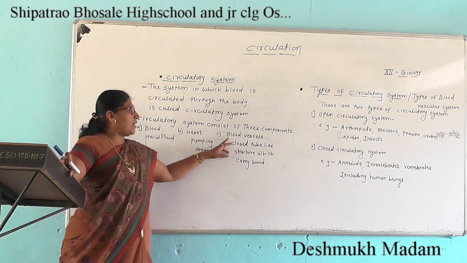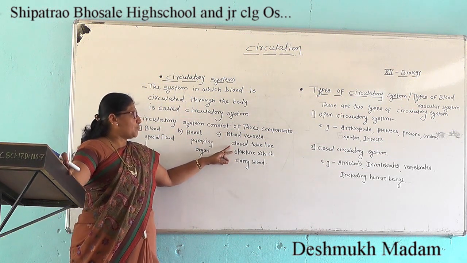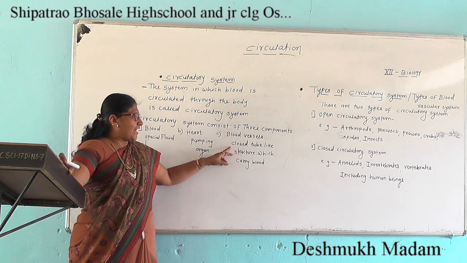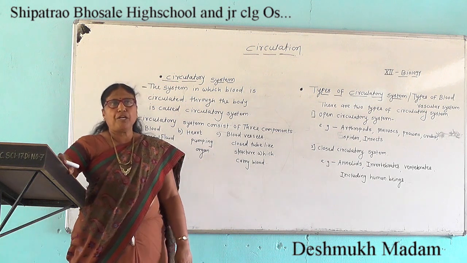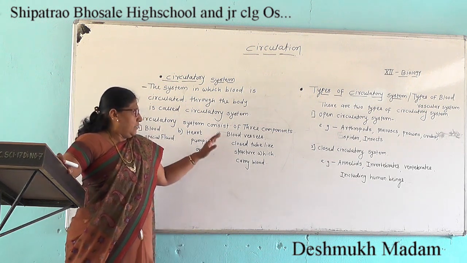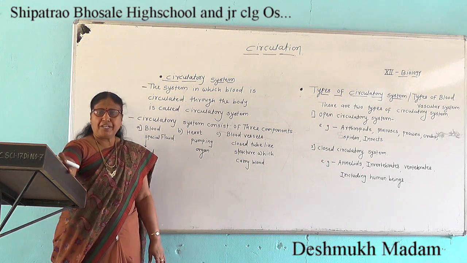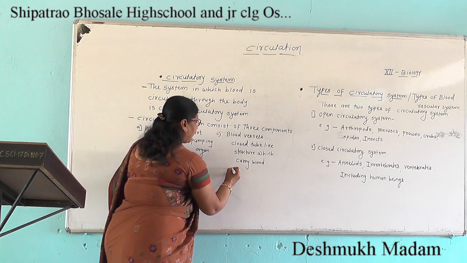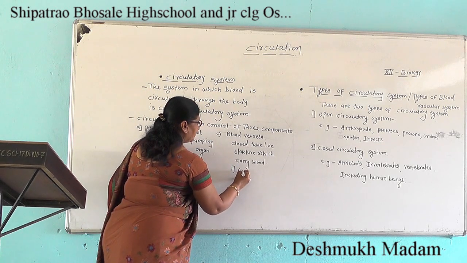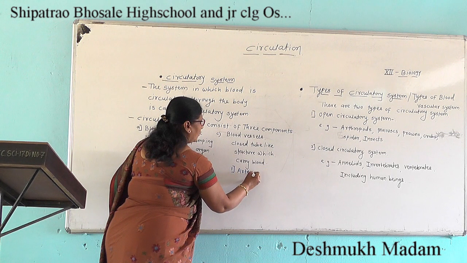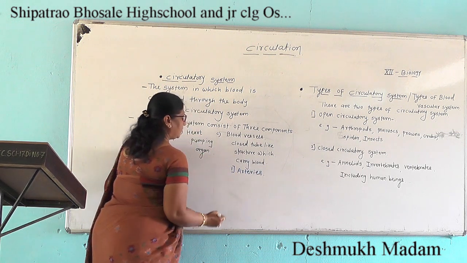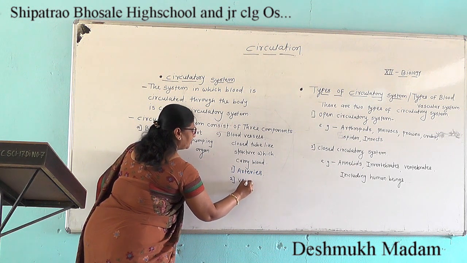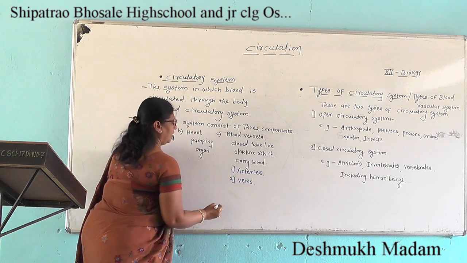The third component is the blood vessels. Blood vessels are closed tube-like structures which carry blood. The blood vessels are of three types. First, arteries, which are nearer to the heart. Second, veins, which are away from the heart.